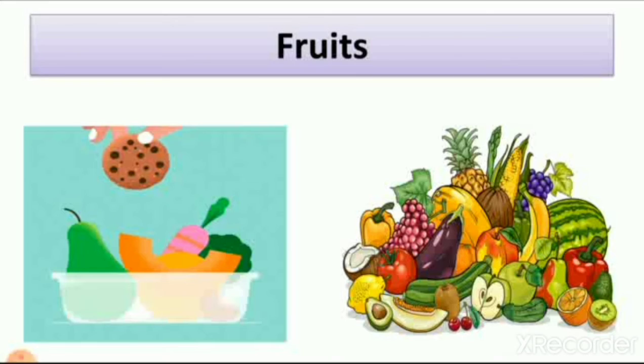It is a picture of fruit. So we learned in lesson number 3 that some vegetables are also fruits of the plant. That's why these vegetables are in this picture. So brinjal, tomato, chili, capsicum, all these are fruits of the plant. So we get fruits from plants.